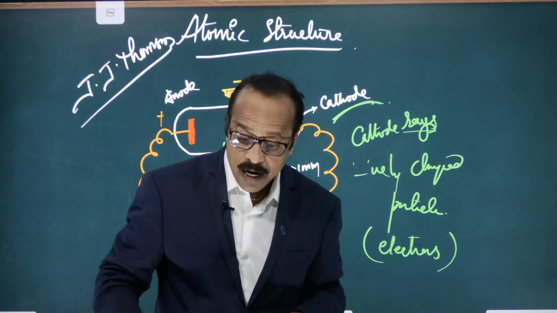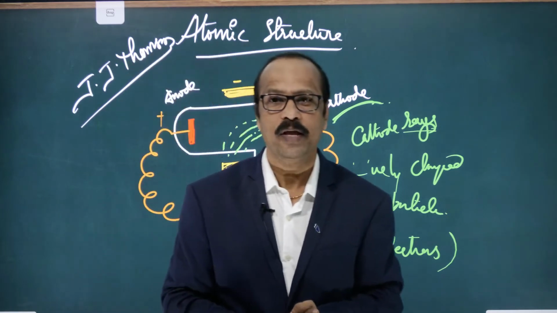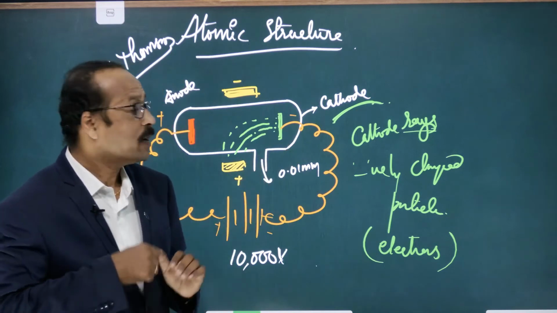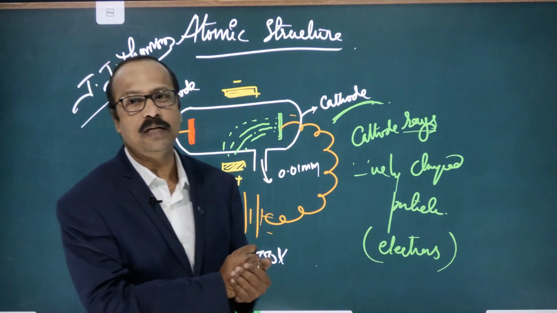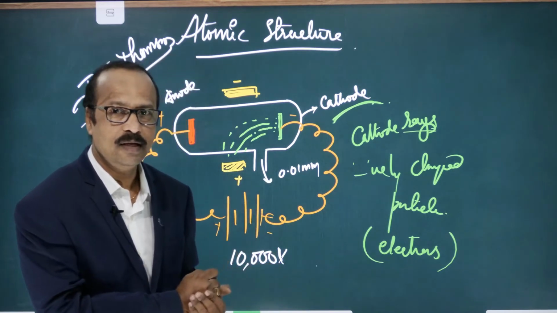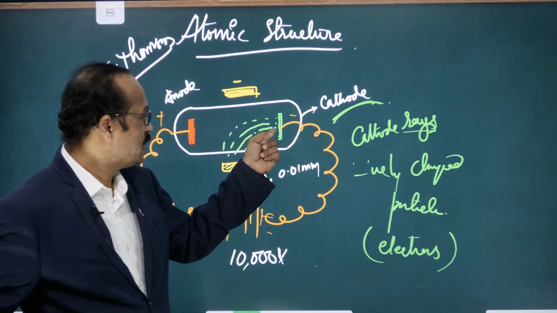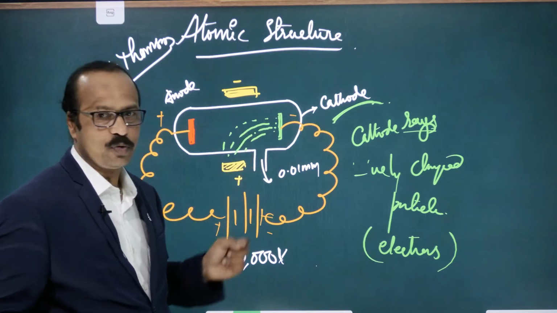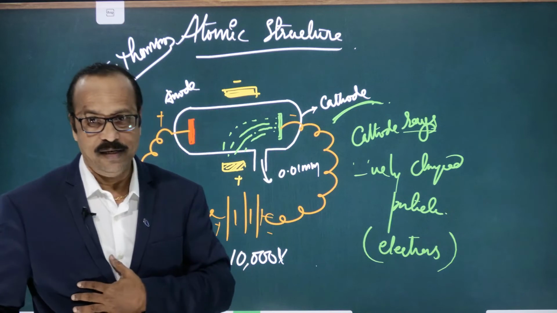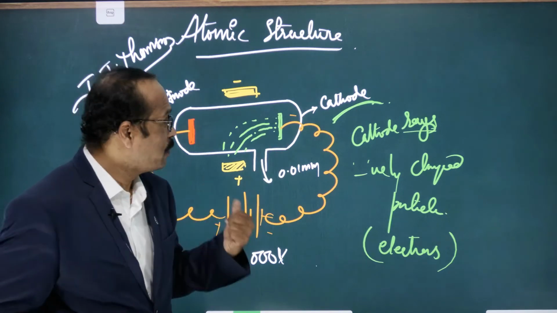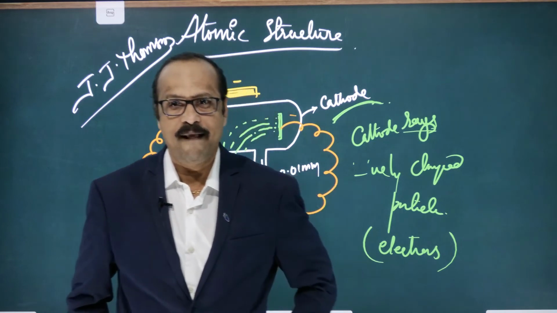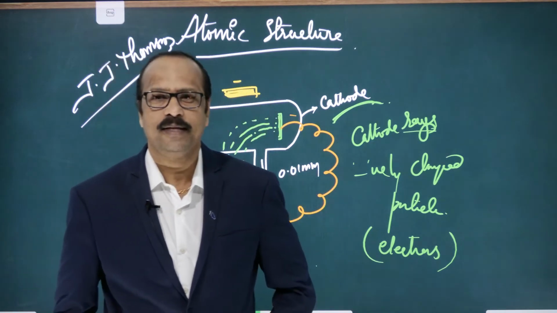Is this clear? Now the question arises: of course, they are deflecting towards the positive charge, but how did he come to know that they are negatively charged particles? Come on, tell me, guess. So here these rays are deflecting towards the positive charge. How can we come to know that these are particles with negative charge? Come on, students, guess fast. Very good.